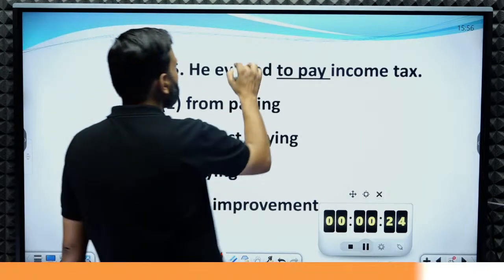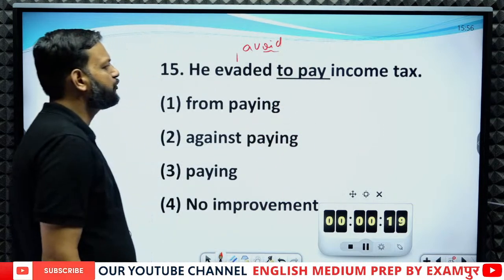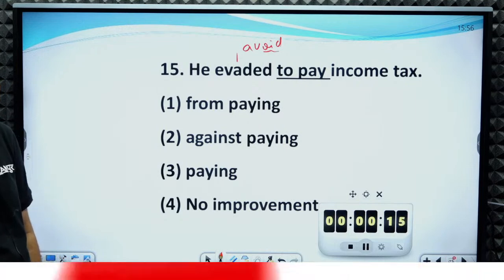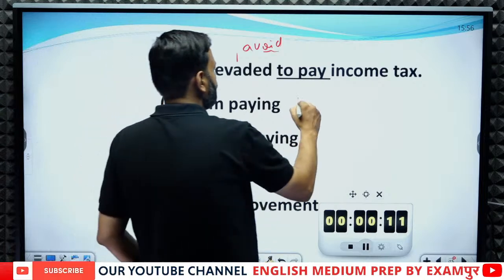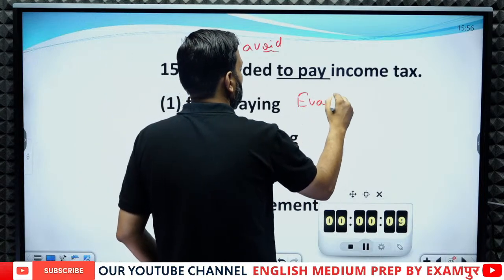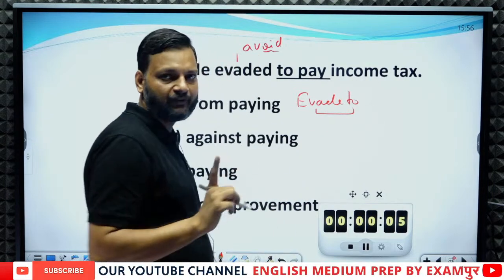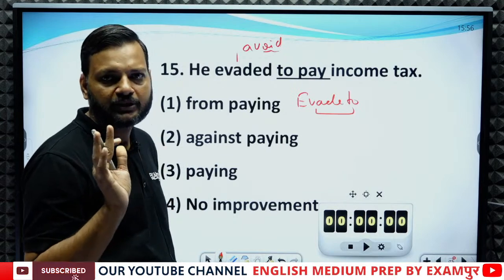Evade means to avoid. He evaded to pay income tax. See, evade to is a phrase, and to in a phrase is always a preposition.